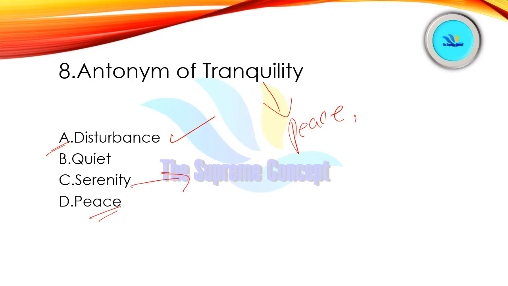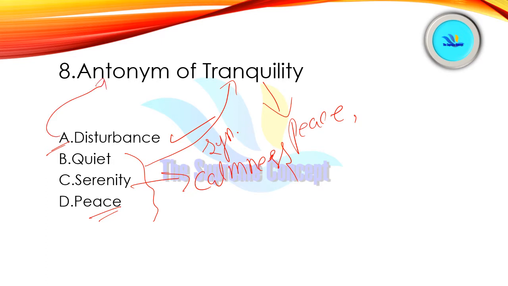Serenity means calmness. So serenity, peace, calmness, all these three words, quiet, serenity, peace, are the synonyms of tranquility. But disturbance is the antonym. Alright, it's the antonym.